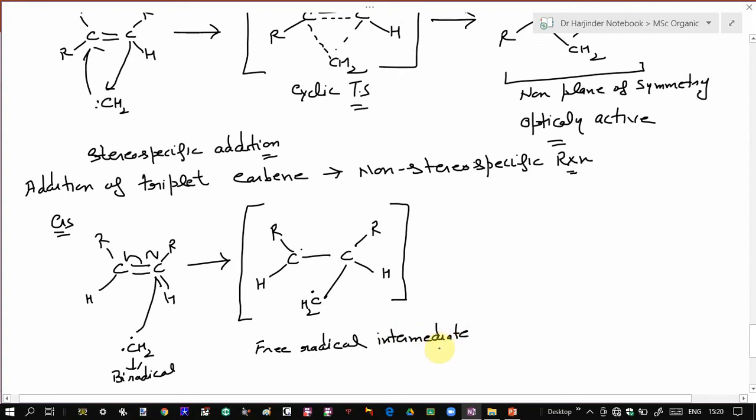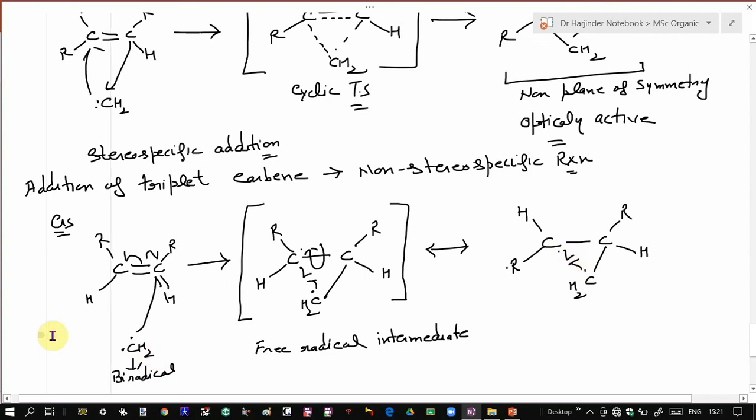Now in the free radical intermediate, you can see there is a carbon-carbon single bond. This carbon-carbon single bond can undergo free rotation. So if it rotates, this will give rise to another intermediate. So this H will go up, this will go down. Suppose this carbon rotates, so it will give you an intermediate like this, which also forms a carbon-carbon single bond over here.